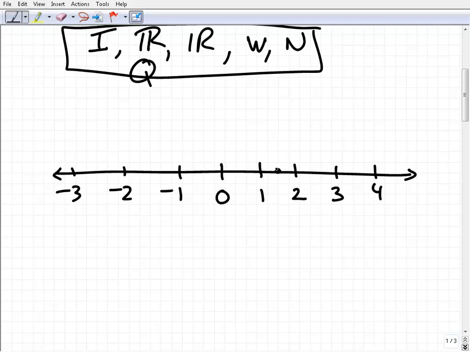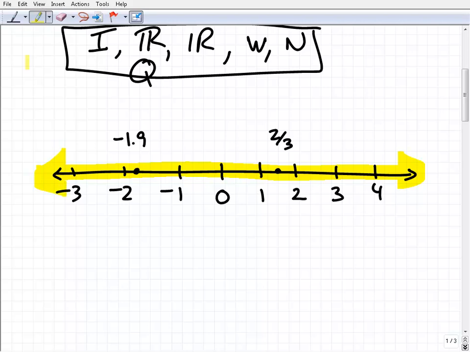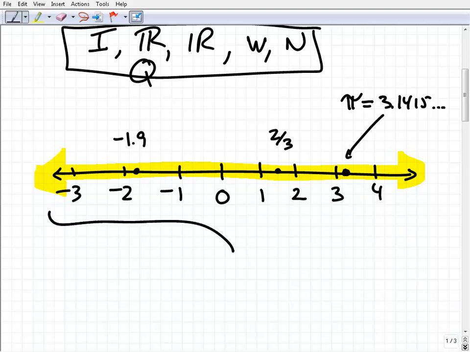Like right here might be the number 2/3, and right here might be -1.9, etc. So this whole entire line and all the numbers that are on it are pretty much all the numbers you could probably think of. Here, let's give you another one: pi. Hopefully you know what that symbol is. That's the number 3.1415, and it goes on forever. It's what we call a non-terminating decimal. It goes on and on and on. But if you think about it, 3.14 is somewhere right here. All the numbers that you could put on this number line are the real numbers.